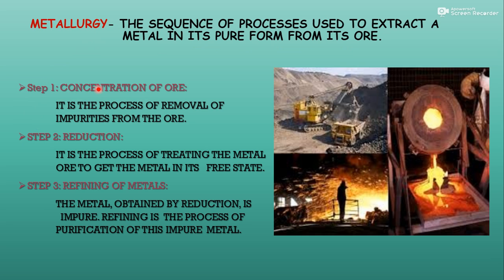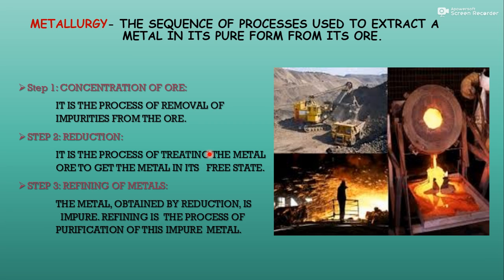What we do is the process of removal of impurities from the ore. ओर के अंदर से इम्प्योरिटीज को हटाना। कुछ वैसे तो इम्प्योरिटीज बहुत डिफरेंट तरीके की होंगी, पर कुछ इम्प्योरिटीज ऐसी हैं जो एकदम से उससे हटाई जा सकती हैं। So by doing this process, मतलब रिमूवल ऑफ इम्प्योरिटीज, that is known as concentration of ore. Second is reduction. It is the process of treating the metal ore to get the metal in its free state.